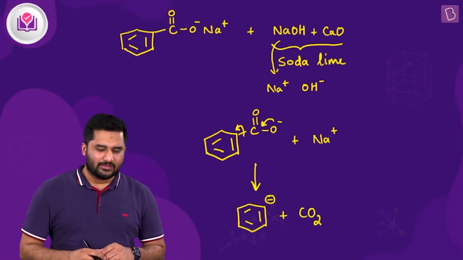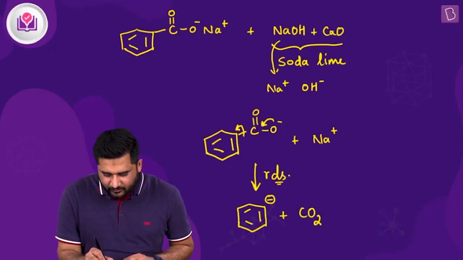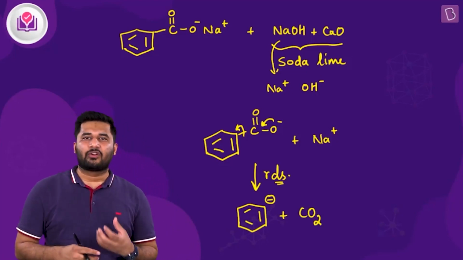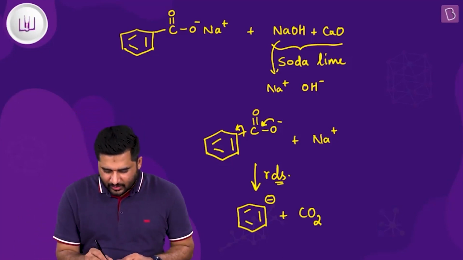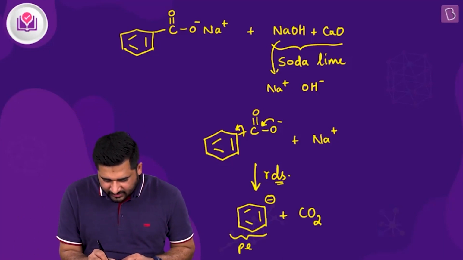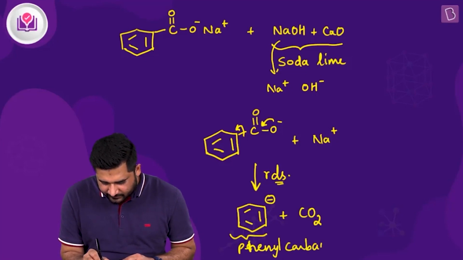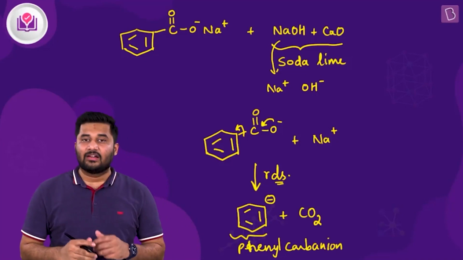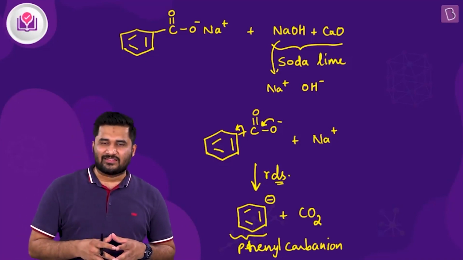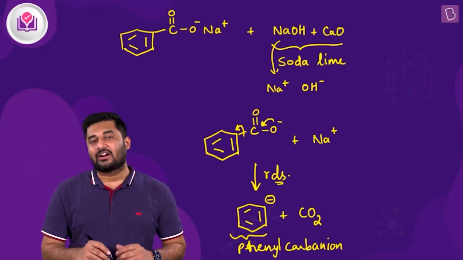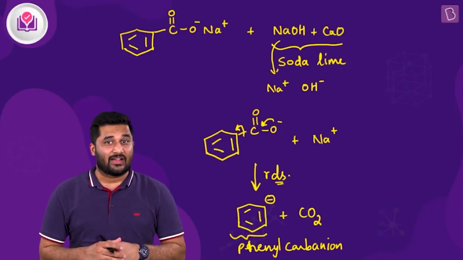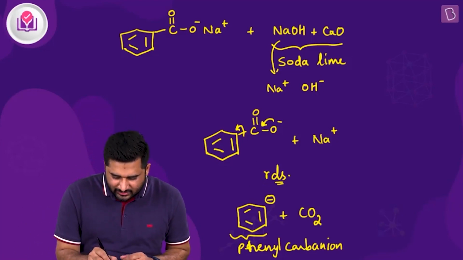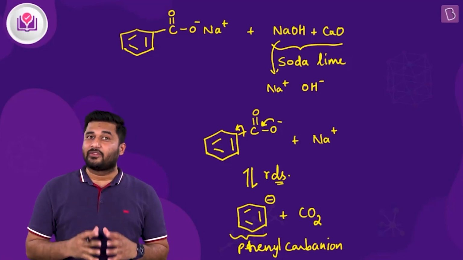Now the interesting thing here is this particular step, wherein you are getting the phenyl carbanion generated from the benzoate ion, is the rate determining step of the reaction. Alright, this is the RDS. This phenyl carbanion is the intermediate of this process. Now, if CO2 remains in the system, there is a possibility that this phenyl carbanion will again attack CO2, leading to formation of the benzoate ion again. Which means this reaction is reversible if CO2 is not removed.